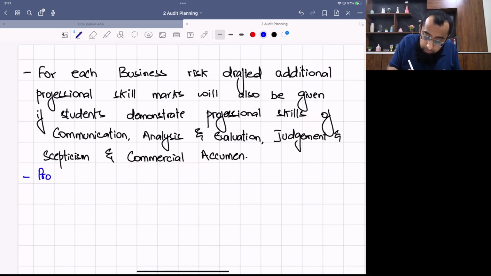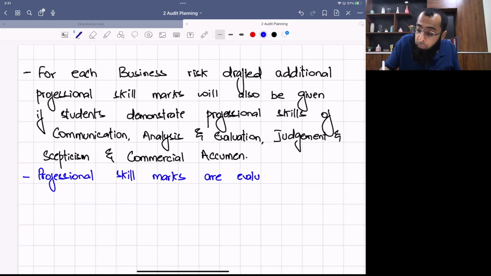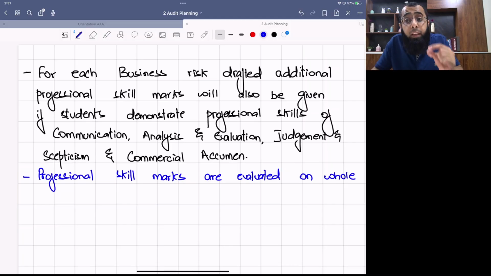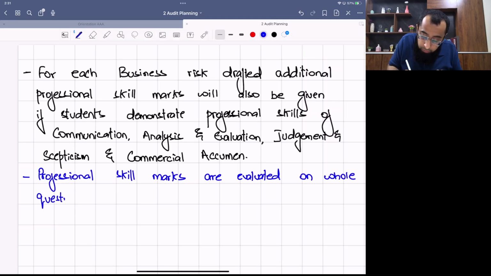Professional skill marks are evaluated on whole question. Now, what do you mean by that? The examiner reviews your whole question and then he determines whether your answer is satisfying the professional skills or not. It is not on each of the risk you are writing.